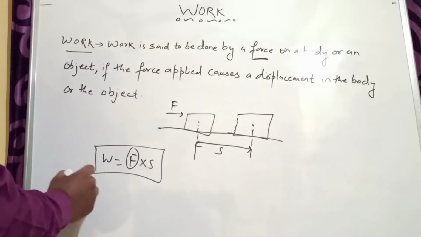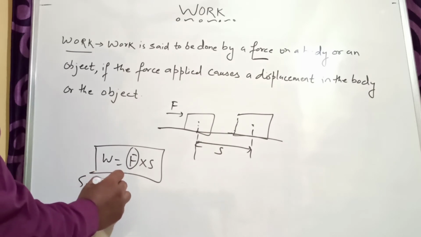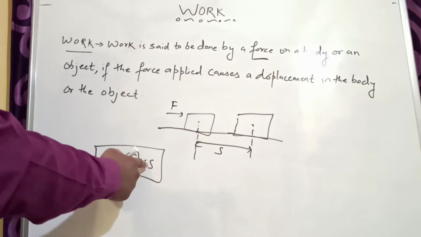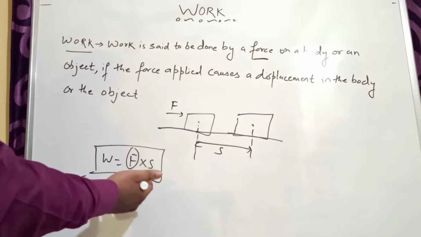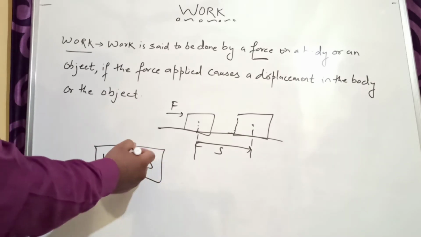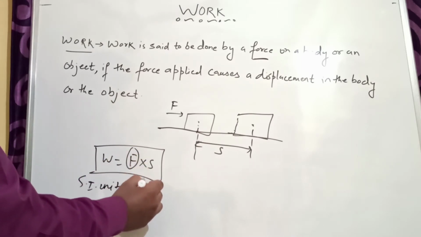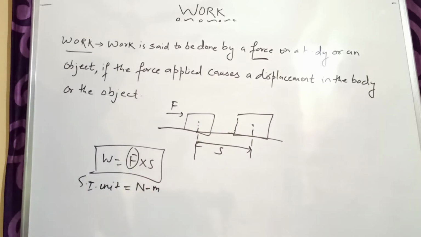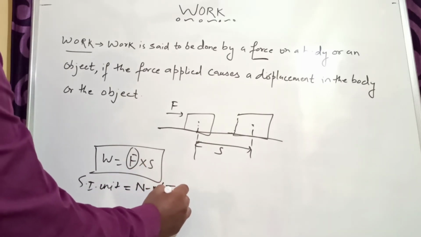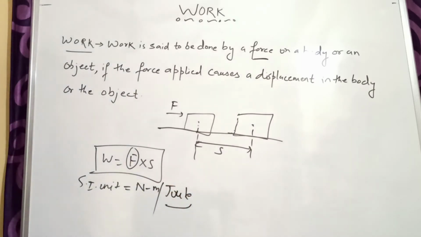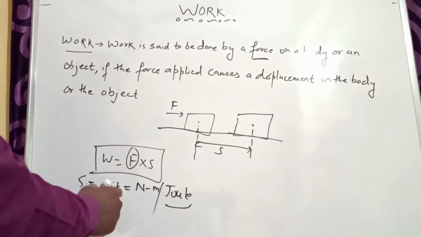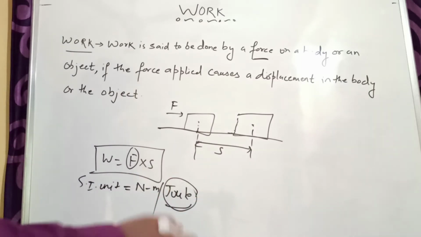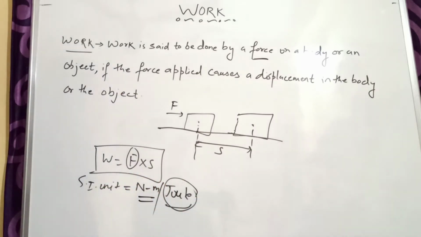Now the SI unit of work: work is F into S. According to the technique of calculating units, force is in Newton and displacement S is in meter. So it will be Newton meter, or it is also called joule. The SI unit of work is joule. You can write joule or you can write Newton meter. Joule is the specific one, and Newton meter is the general one for all kinds of work. So this is your work.